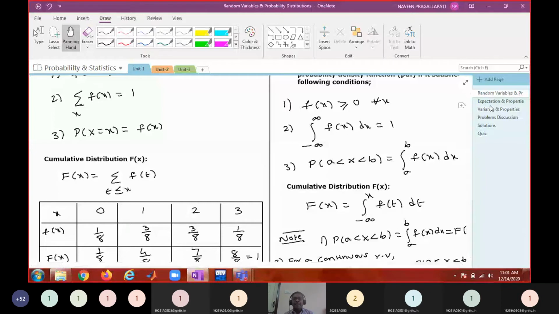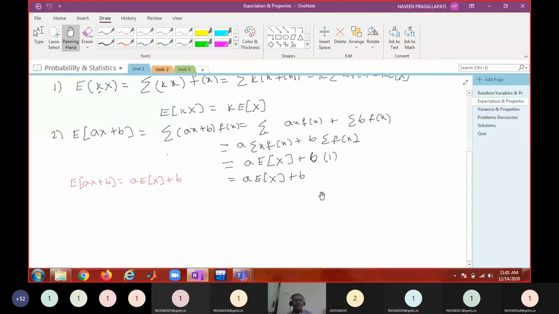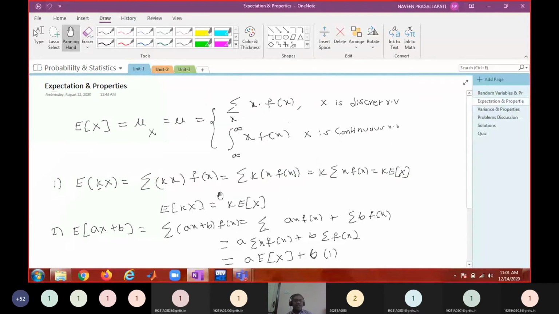After that we have seen some attributes of the random variable, which are expectation, variance and standard deviation. Expectation of a random variable is defined like this. In two cases: if x is discrete, it is the summation over all x of x times f of x, and if x is continuous, the summation is replaced with integration. I think there is a mistake here; I should put a minus infinity. That is the integral from minus infinity to infinity of x f of x dx.